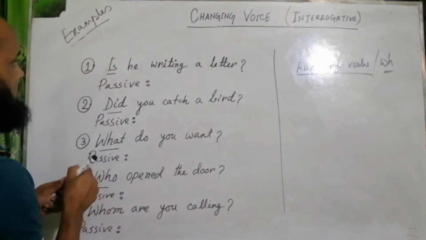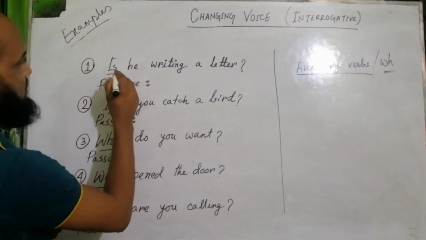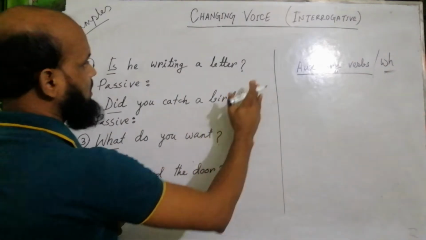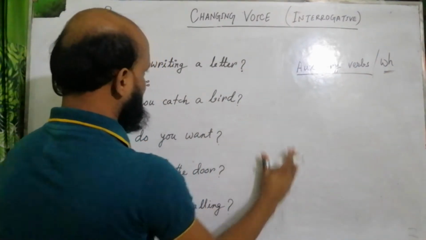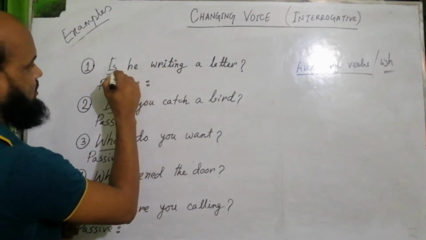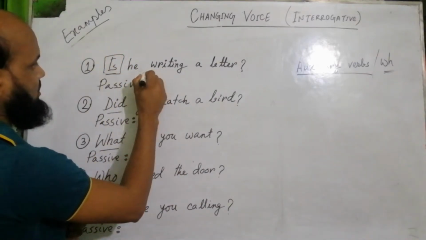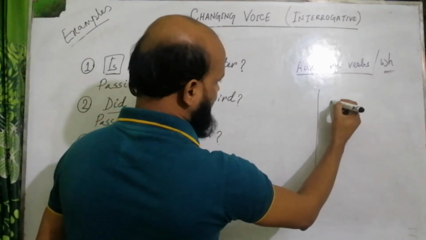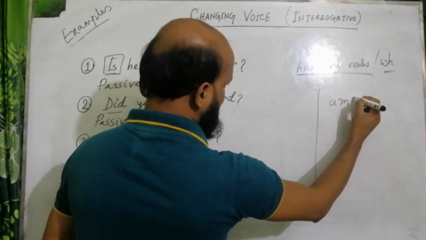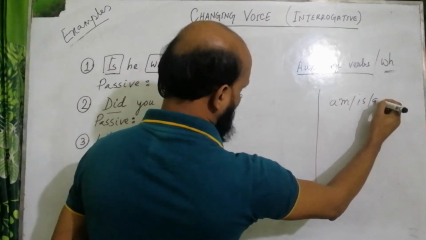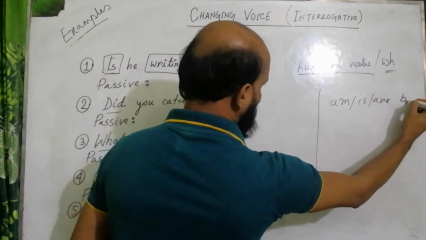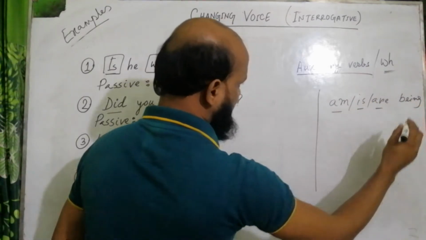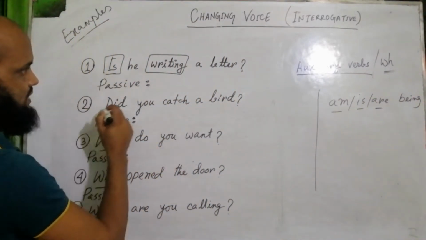And see the example here. Is he writing a letter? So you see, this is present continuous tense. For present continuous tense, we know we add am being, is being, are being as auxiliary.